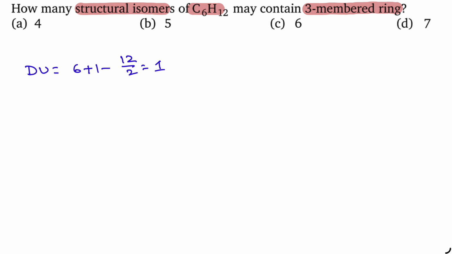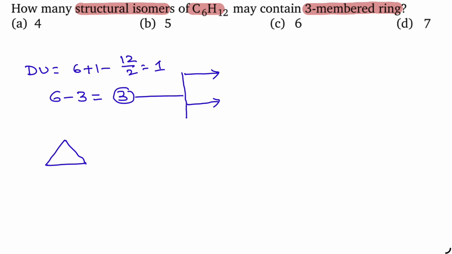But the condition is we have to write 3-membered rings. 3 carbons are already covered. Totally there are 6 carbon atoms, 3 carbons are forming ring structure, remaining 3 carbons. In case of remaining 3 carbons, what are the possibilities if you take? See, systematically I am solving.